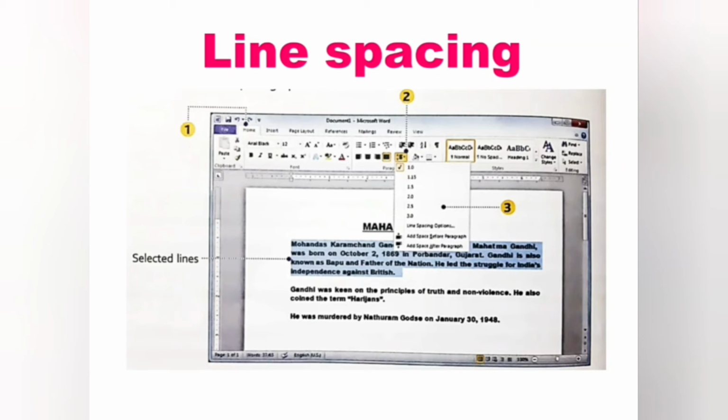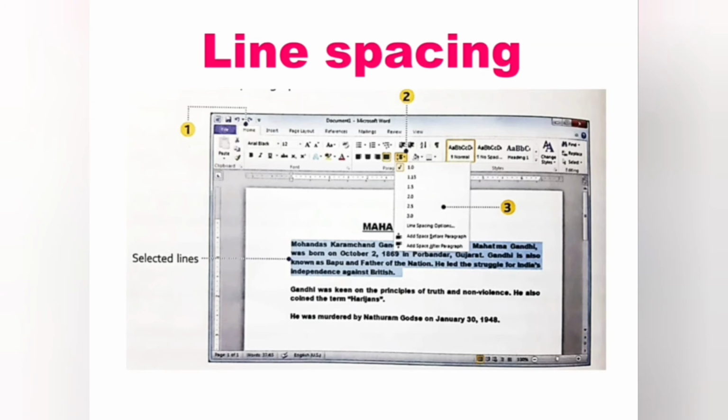In that, first one, line spacing. What is meant by line spacing? Consider if we have typed 10 lines in MS Word. If we wish to arrange those lines to make them attractive, what will we do? We can give space between the lines to make it attractive by using line spacing. Could you understand, children? How can we give the space between the lines?